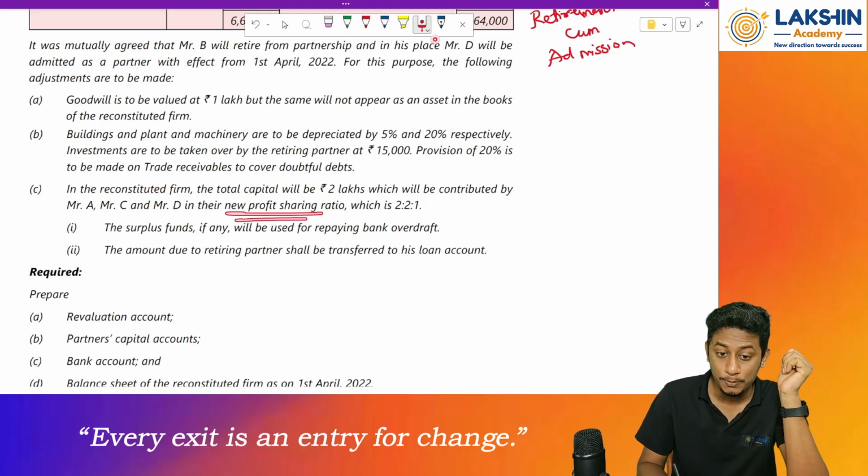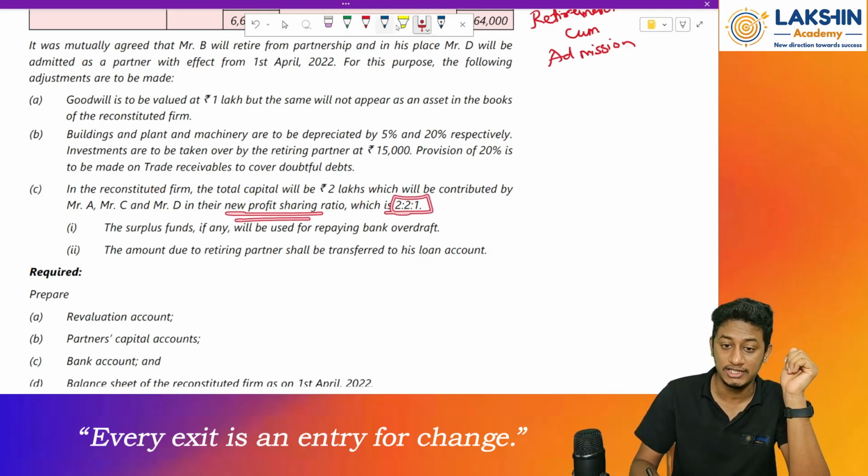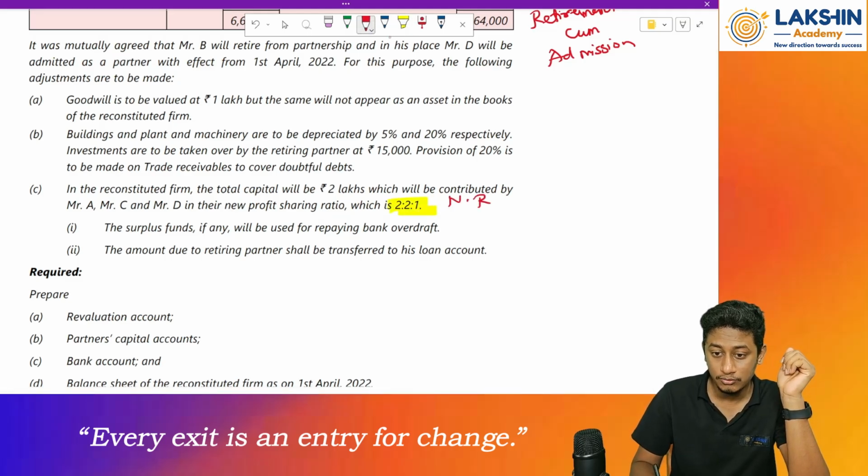In their new profit sharing ratio, which is 2:2:1. This is my new ratio.